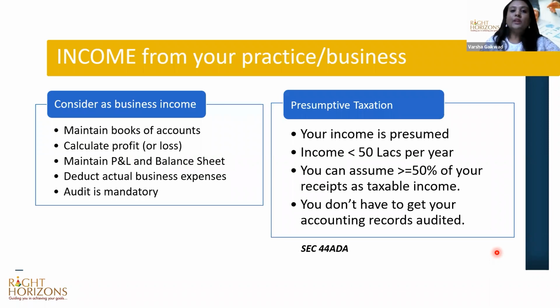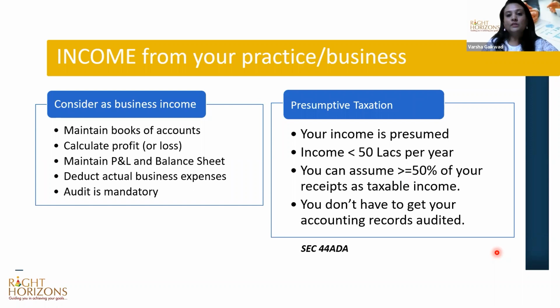When it comes to income from your practice or business, you can consider it in two categories for tax filing purpose. Either you can consider the income as purely business income, where you maintain the books of accounts, calculate the profit out of the business, and then pay tax on it. That comes under PGBP, that is profits and gains from business and profession. Another thing you can also opt for is presumptive taxation.